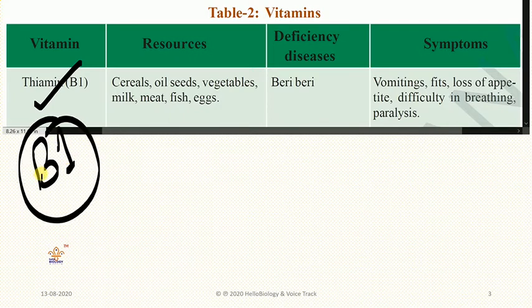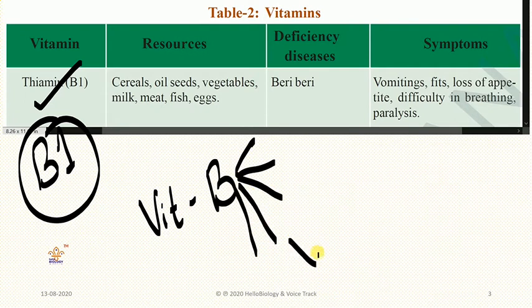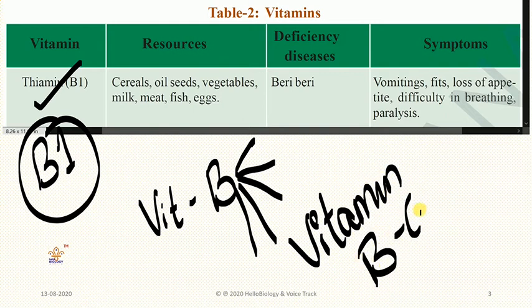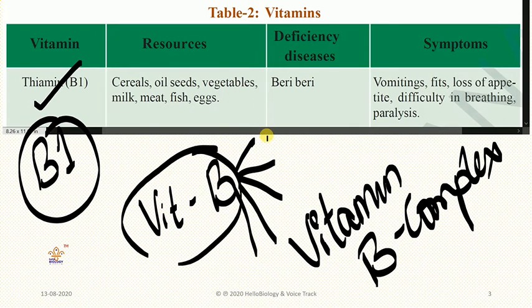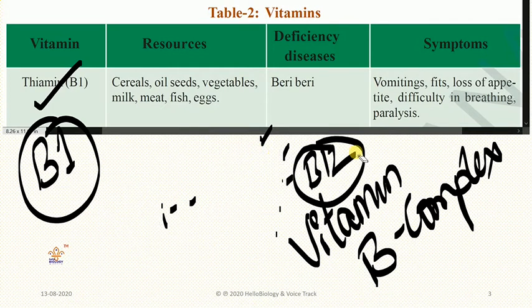In fact, B vitamin we will say here. B has many vitamins here, that's why we usually call it vitamin B complex. Why do we say B complex? Because B is not a single form, it has many forms. B1, B2, B3, B4 like that, till B12 it is there. These are not all in our biology textbook here. Only a few are given. In intermediate you will get a huge list. So first one we will go on discussing here.